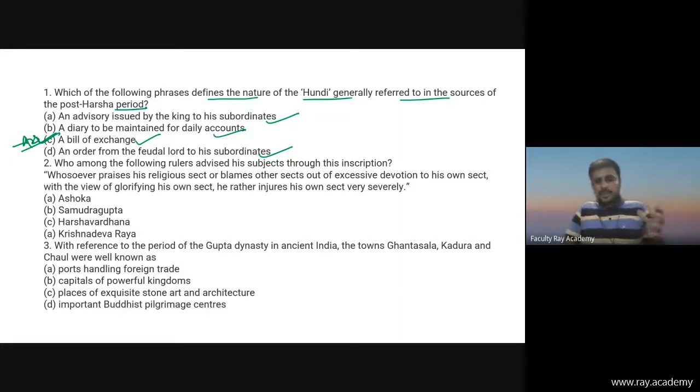Hundi is a financial instrument that developed in medieval India for use in trade and credit transactions. Friends, they were used as remittance instruments, that means to transfer funds from one place to another. Then also used as a credit instrument, that means to borrow money. Then also used in trade transactions, that means a bill of exchange.